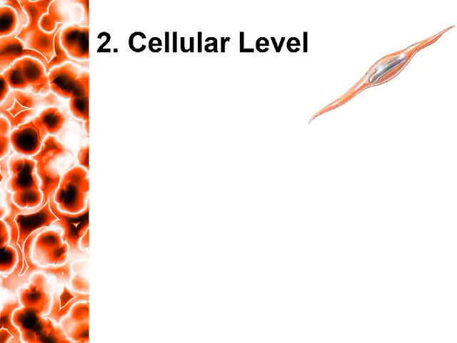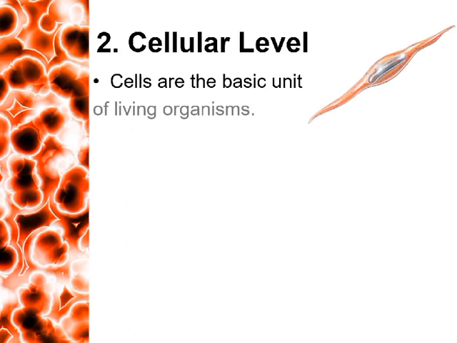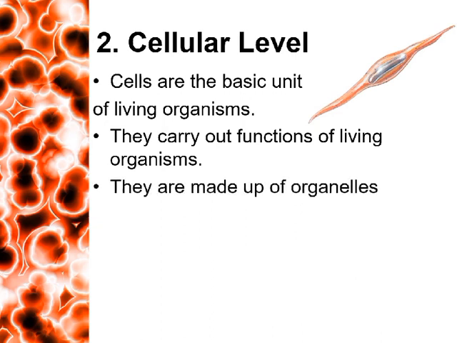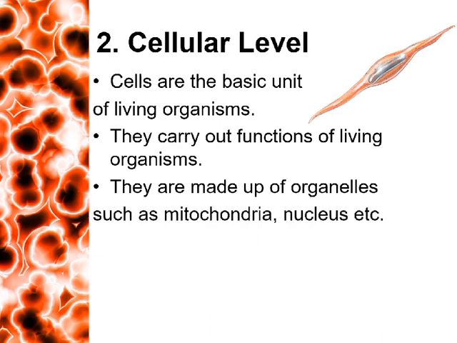The next level of organization is the cellular level. Molecules combine to form cells, which are the basic structural and functional units of living organisms that are composed of chemicals. Cells are the smallest living units carrying out functions of living organisms. They are made up of different organelles that work inside a cell. These organelles include mitochondria, nucleus, endoplasmic reticulum, lysosomes, etc.